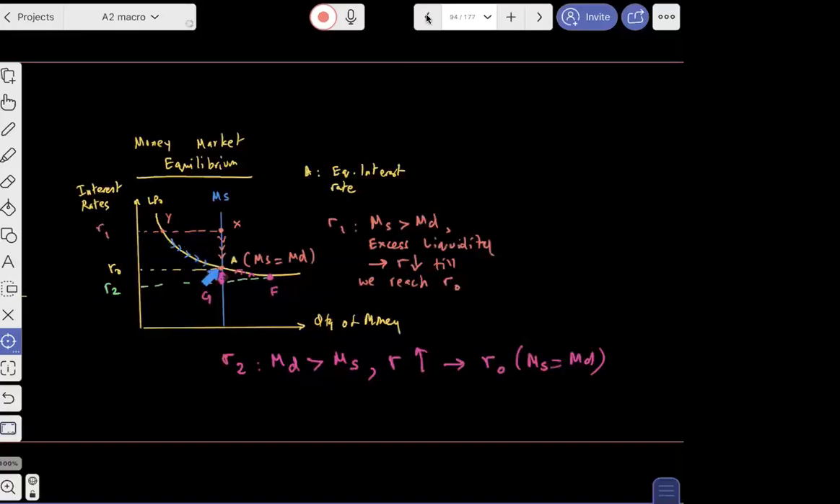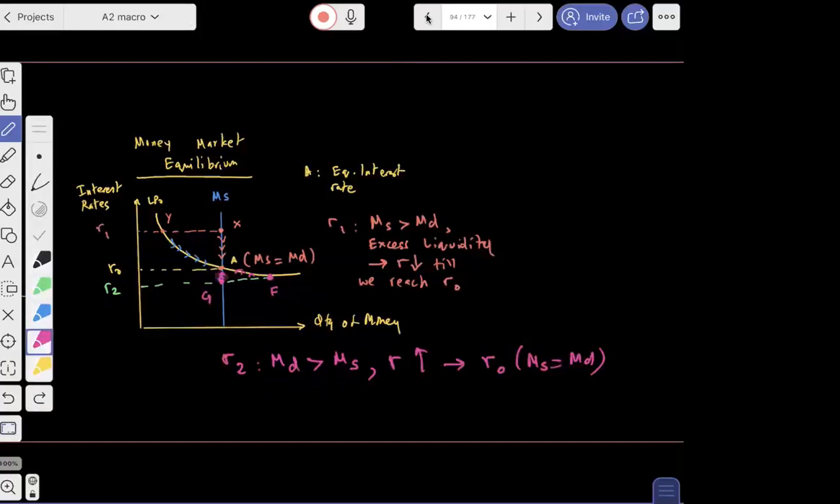back to equilibrium. Similarly, if the interest rates are too low, then there will be a lot more people demanding money than supplying money, and demand is more than supply. This is what we call a shortage of funds. People will start to ask for higher interest rates till we go to R naught. So that's why when money supply equals money demand, we call it a money market equilibrium.